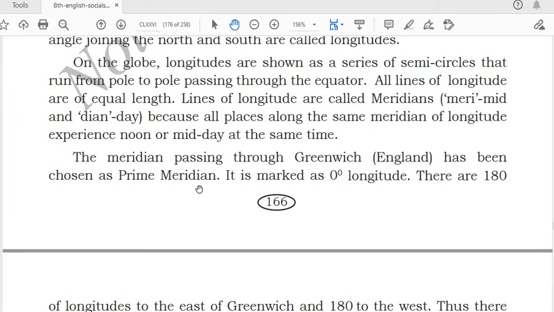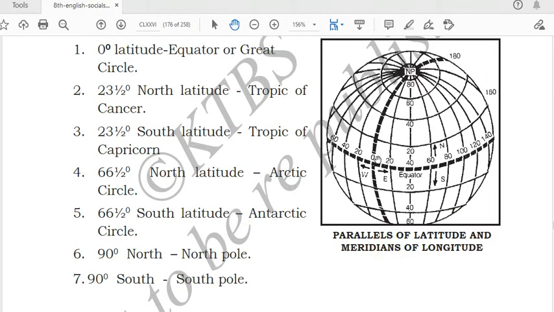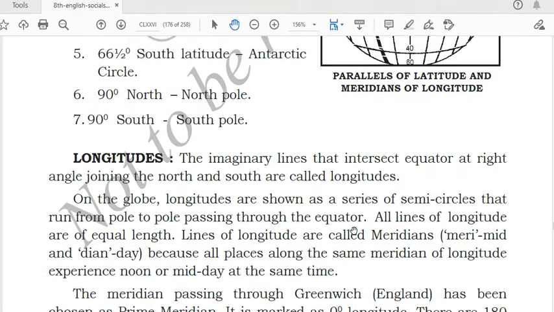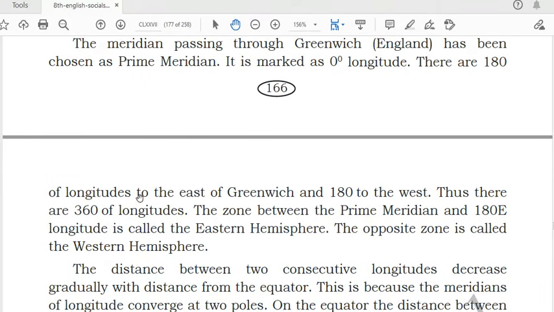The meridian passing through Greenwich, England, has been chosen as the prime meridian. This is the prime meridian which is passing through England, and it is marked as 0 degree longitude. After that there are 180 longitudes to the east of Greenwich and 180 to the west. Thus there are 360 longitudes.